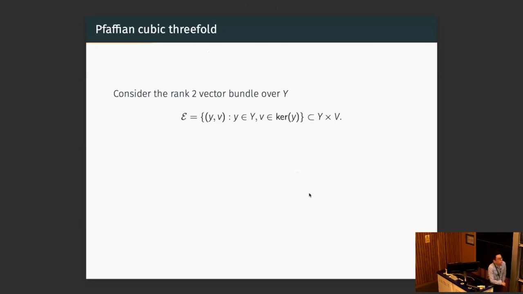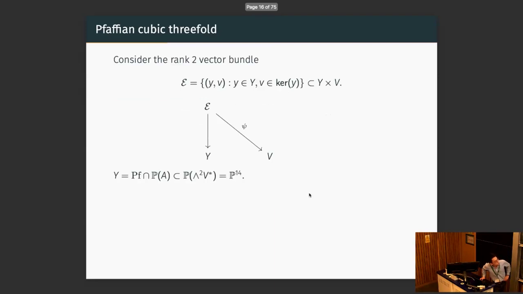So now we can look at the rank 2 vector bundle over Y, given as a subbundle of the trivial 6-dimensional bundle Y times V, consisting of points y and v, such that y is a point on the cubic and v is in the kernel of the skew symmetric form it corresponds to. We also have a canonical projection to V. And recall that Y is given by the intersection of the universal Pfaffian and some linear section, P(A).